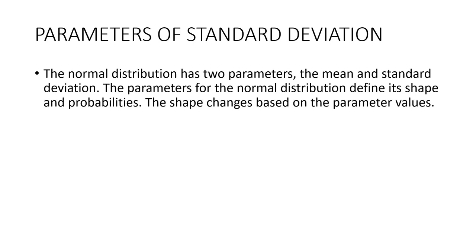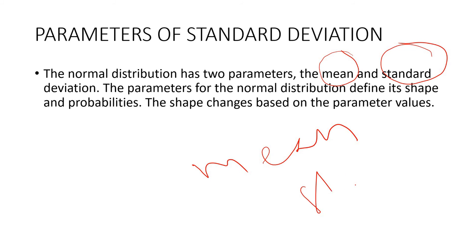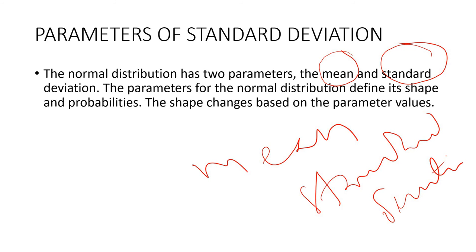See, parameters of the distribution. The normal distribution has two important parameters: mean and standard deviation. These two, mean and standard deviation, are the two important parameters of this bell curve or normal distribution or Gaussian distribution.